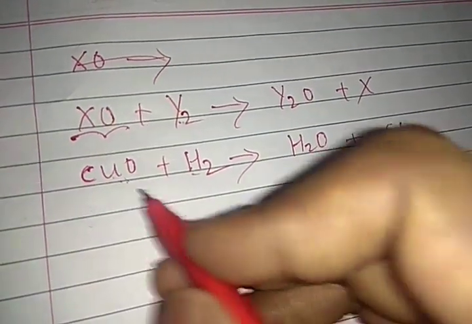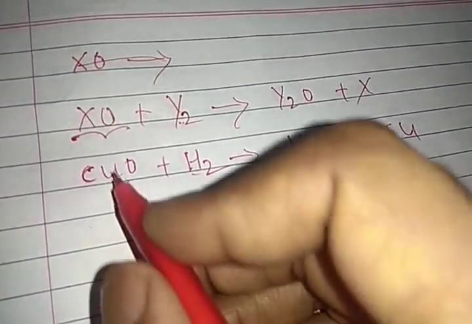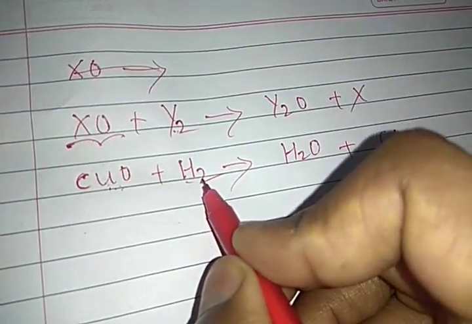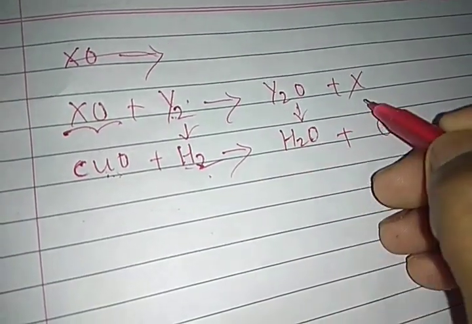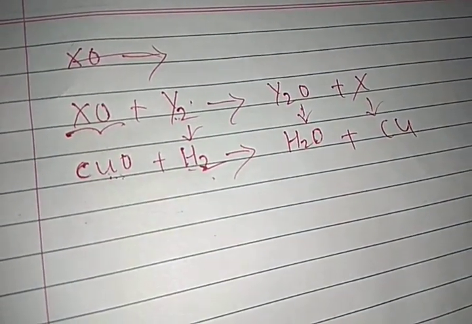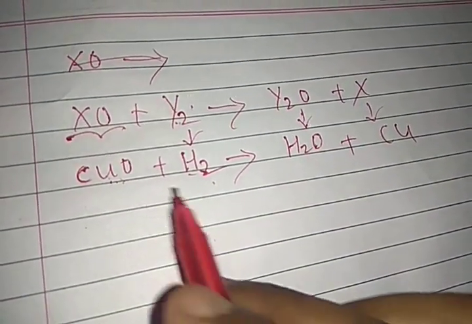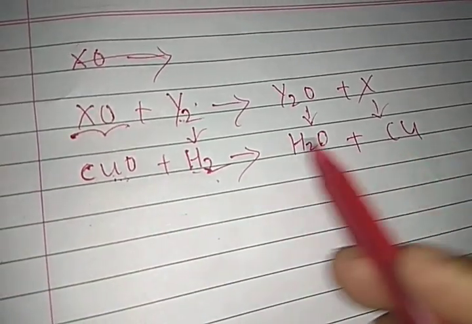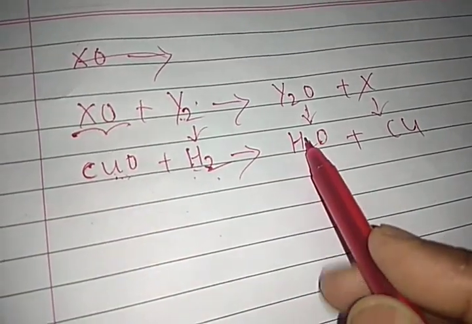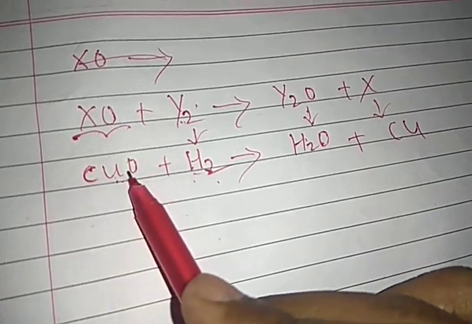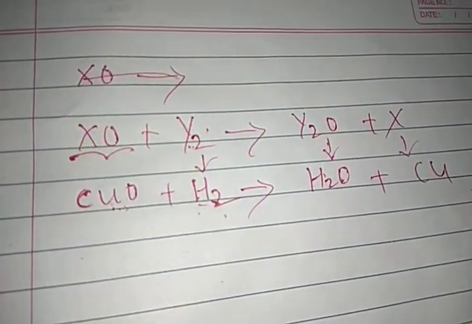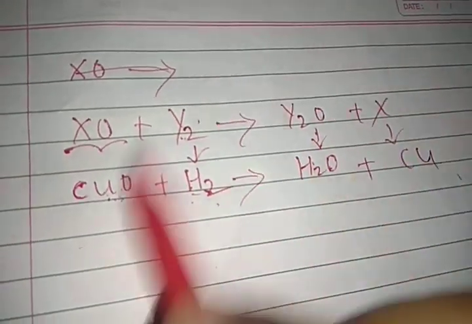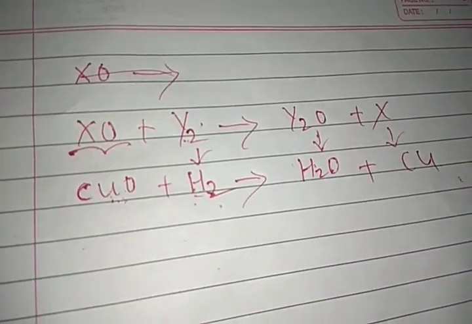So copper oxide reacts with H2 to give H2O and copper. This is addition of oxygen to hydrogen and removal of oxygen from copper. This reaction we discuss in this chapter.